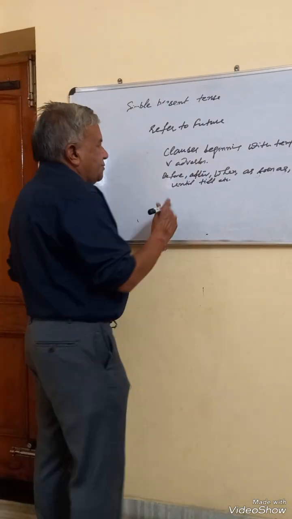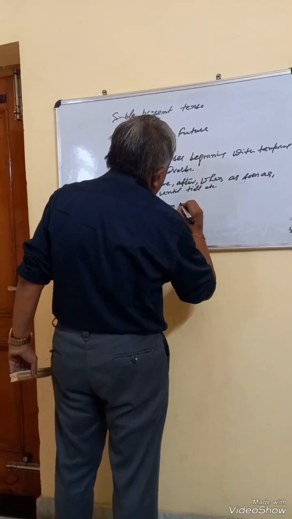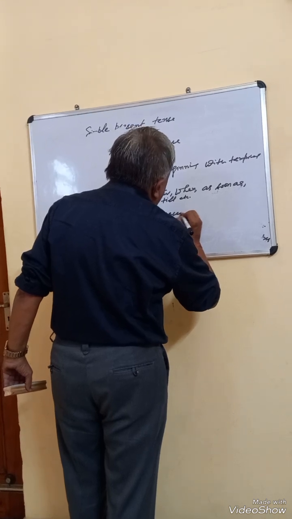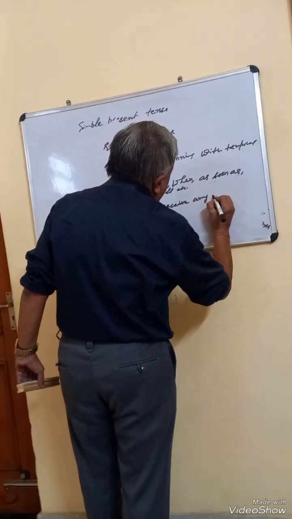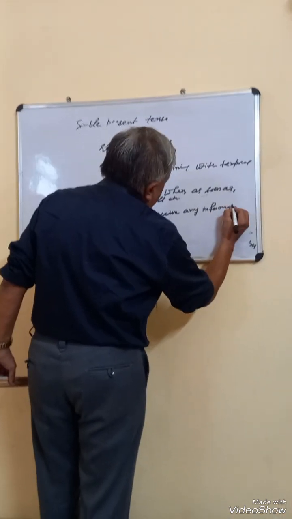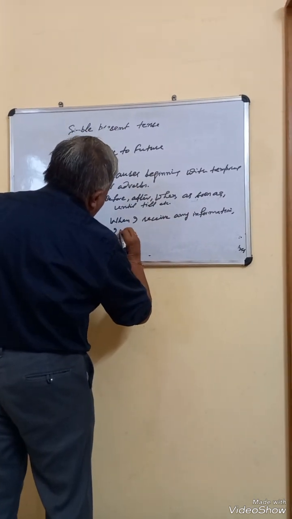For instance, when I receive any information, I will intimate you.